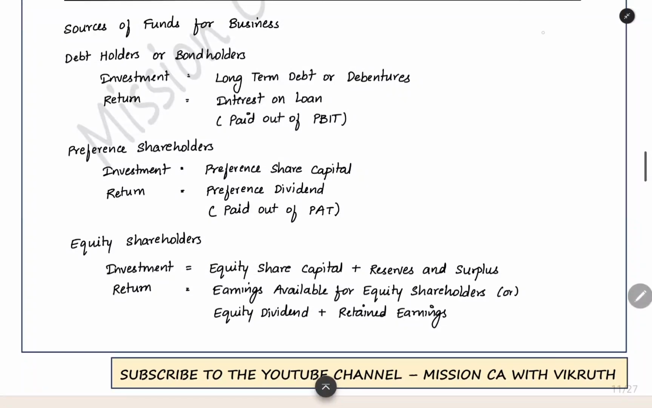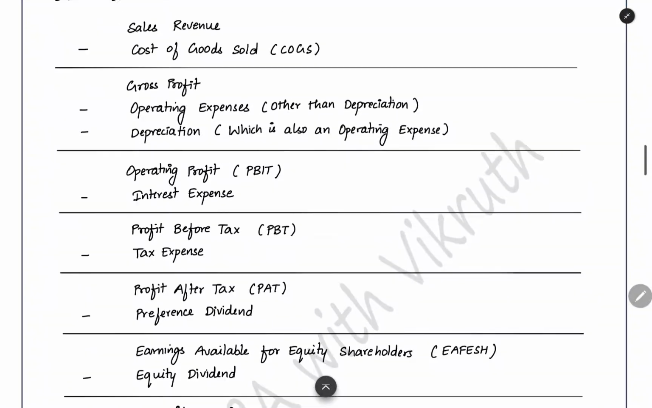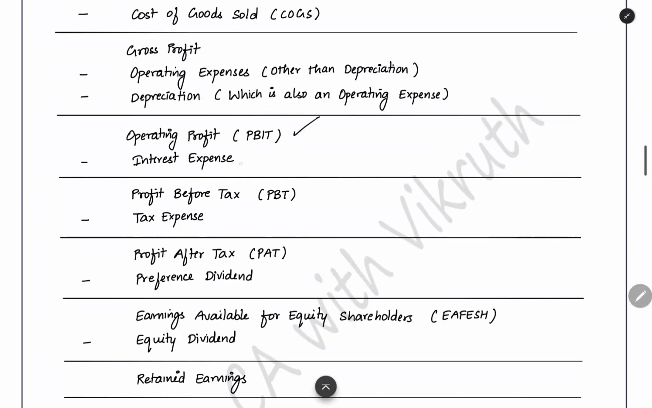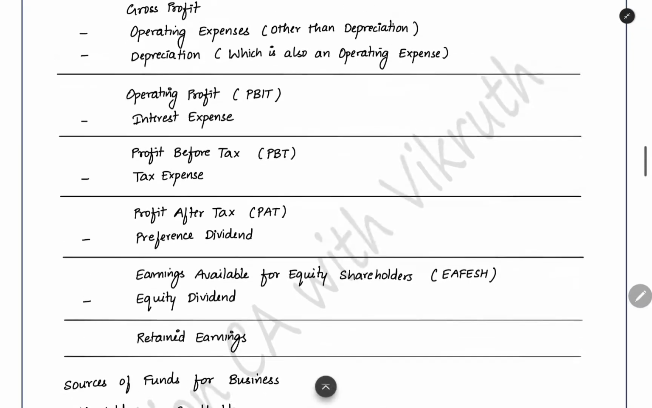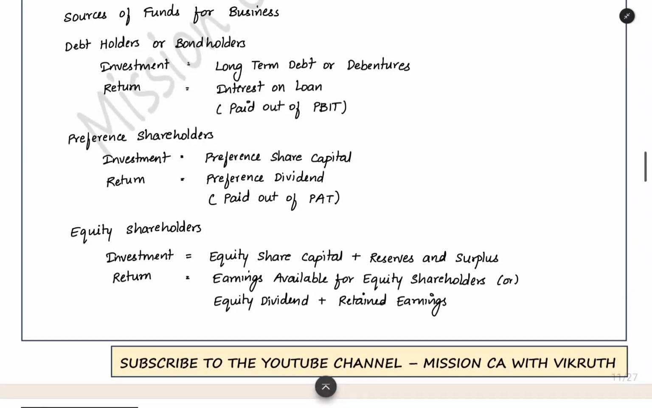Now, for debenture holders or debt holders or bond holders, what amount are they contributing to the company? Long-term debt or debenture debt. That is the amount contributed by the debenture holders. What we give back to them is interest on the loan, that is the return they get. This interest on the loan we pay out of PBIT. Step by step, we pay each and every expense. From PBIT only, we pay the interest expense. That is the source for the payment of interest. And then the preference shareholders, they have contributed the preference share capital amount to our company.